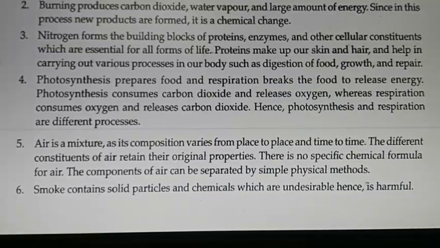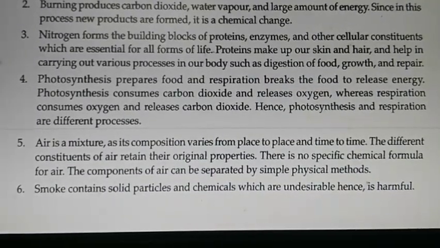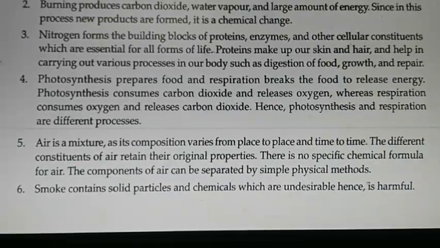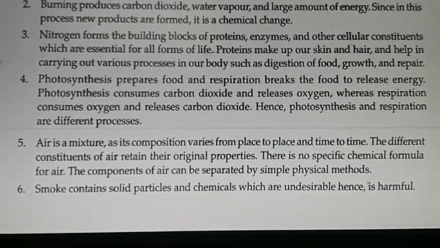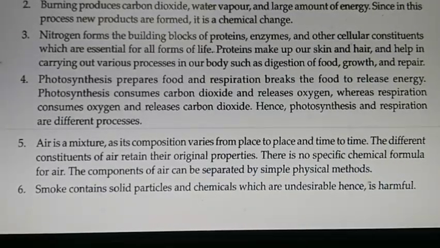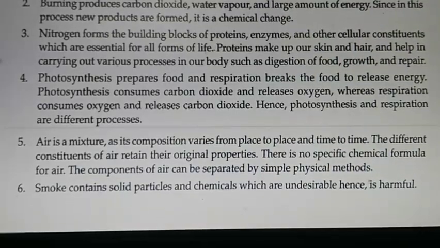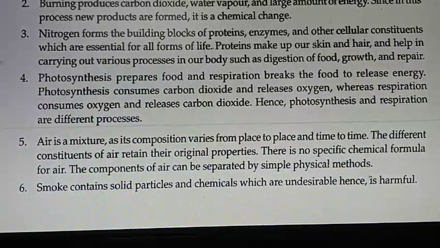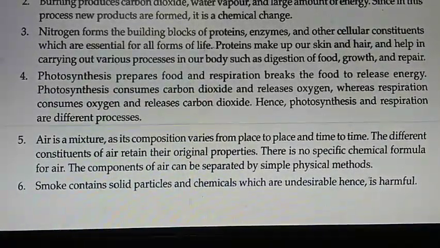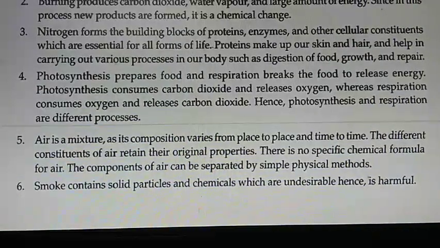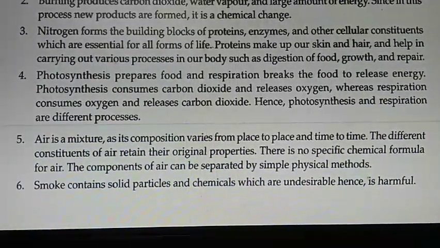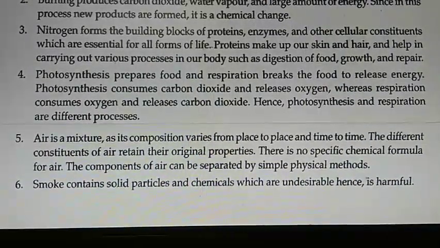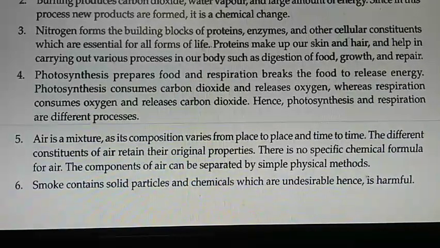Question 5. Air is a mixture, not a compound. This answer you can get on page number 96 of your textbook. Air is a mixture as its composition varies from place to place and time to time. The different constituents of air retain their original properties. There is no specific chemical formula for air. The components of air can be separated by simple physical methods.